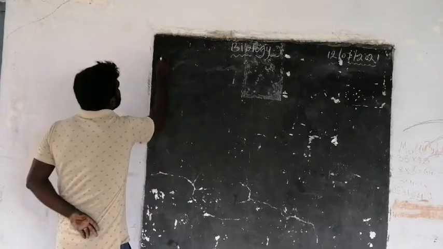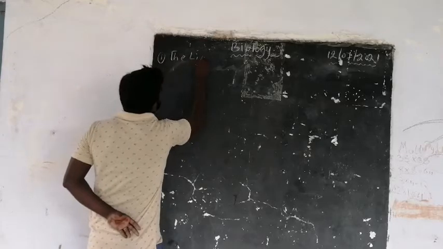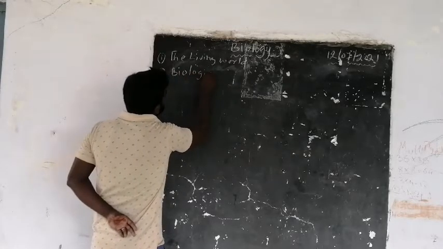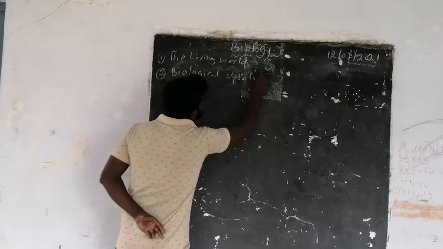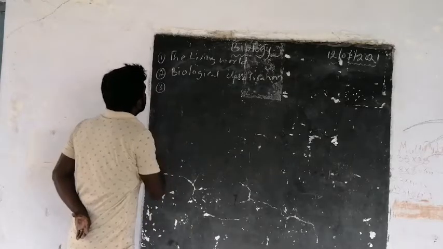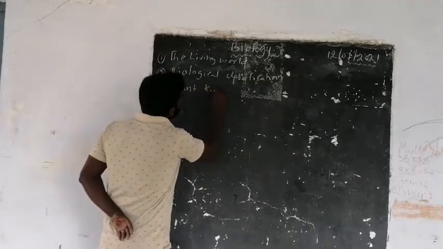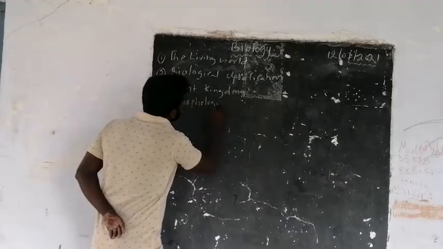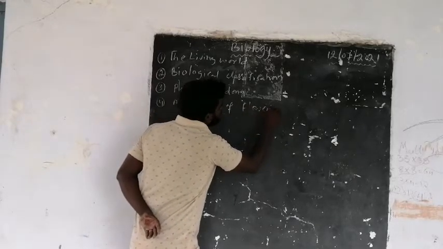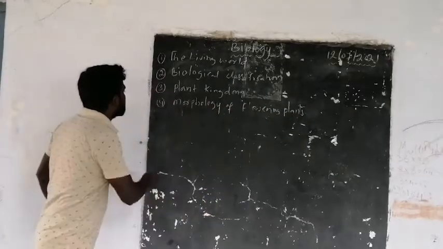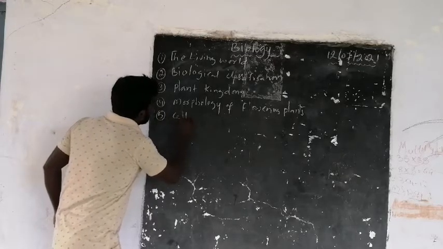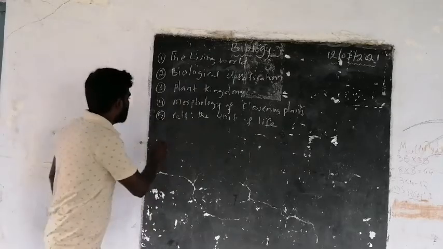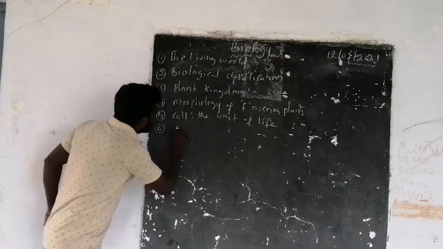First, the living world, and biological classification, and plant kingdom, and morphology of flowering plants, and the next one, cell, the unit of life, and biomolecules,